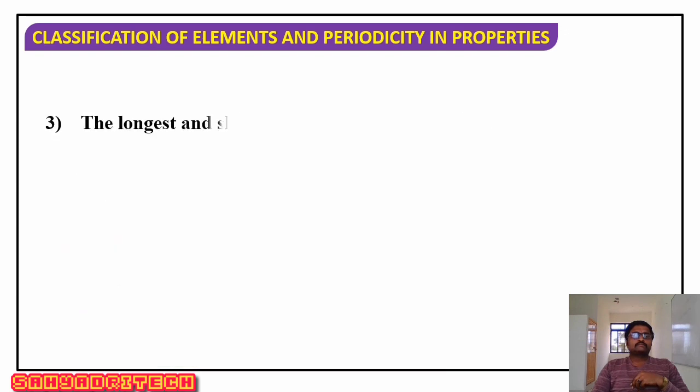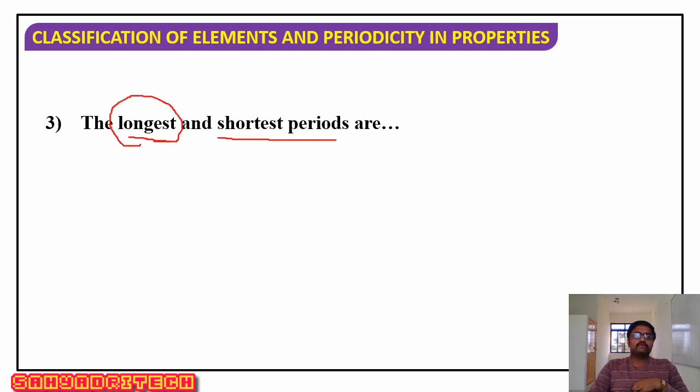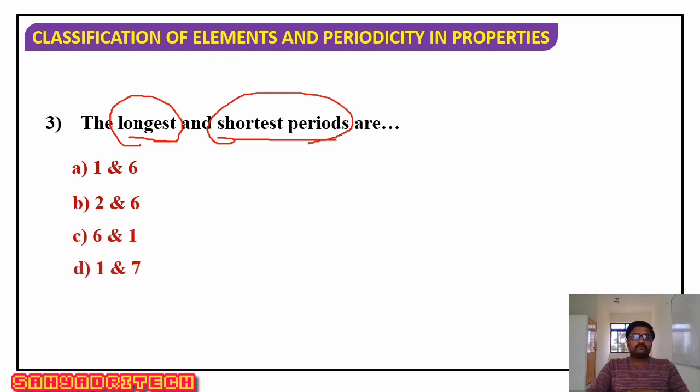Well, next question: the longest and shortest periods are. What is the sequence here? It means in the options you have to look first for the longest and next the shortest. So first option 1 and 6, second option 2 and 6, third 6 and 1, fourth 1 and 7.